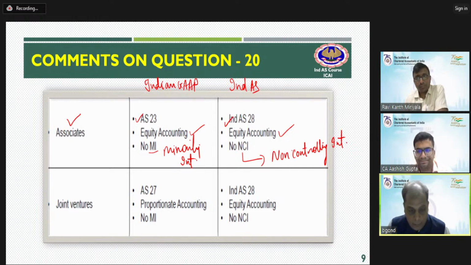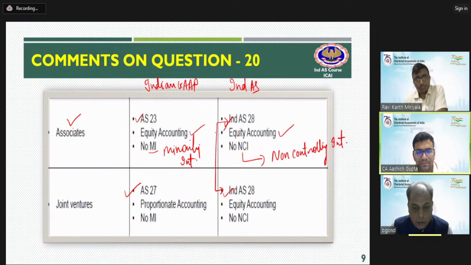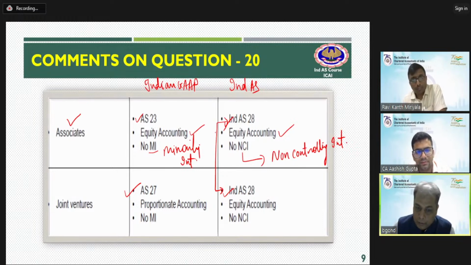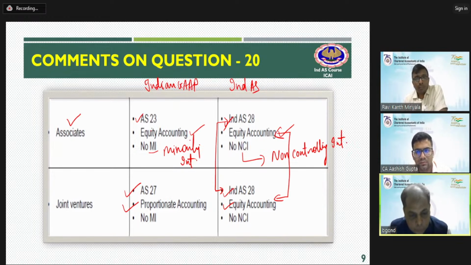Coming to the joint venture, under Indian GAAP we had accounting standard 27, but under Ind AS it is accounted under Ind AS 28 only. So for associate and joint venture, this is one and the same. But under Indian GAAP, both are different. There is a major difference here: one follows proportionate accounting and the other follows equity accounting. For an associate we had equity accounting, but for the joint venture it is proportionate accounting.